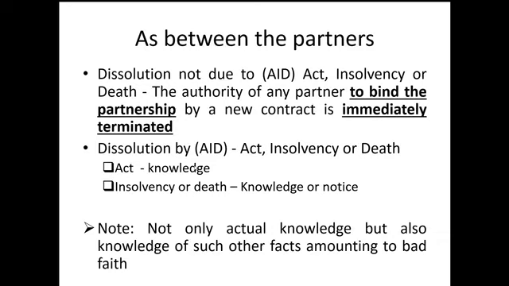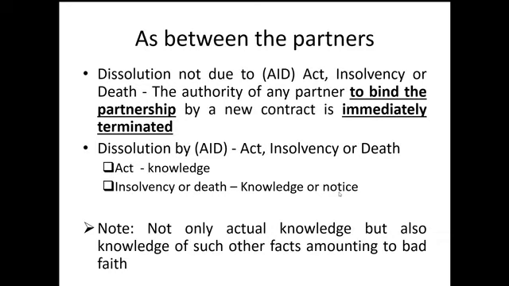Ang problema, si A, hindi niya alam na patay na pala si C. Wala siyang actual knowledge, nor notice that C is already dead. Ang question, pwede bang i-bind ni A si B saka yung estate ni C? The answer is yes. Sapagkat ang ground ng dissolution is death. Now, since wala siyang knowledge or notice ng death, pwede pa rin niyang i-bind si B at yung estate ni C.